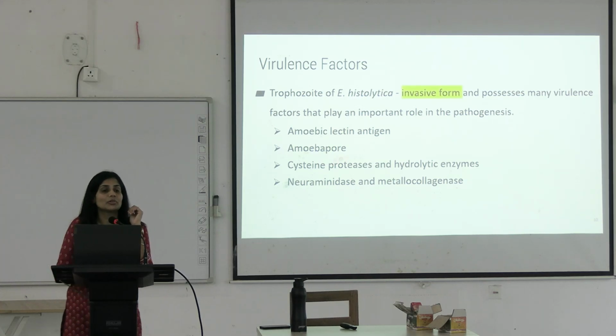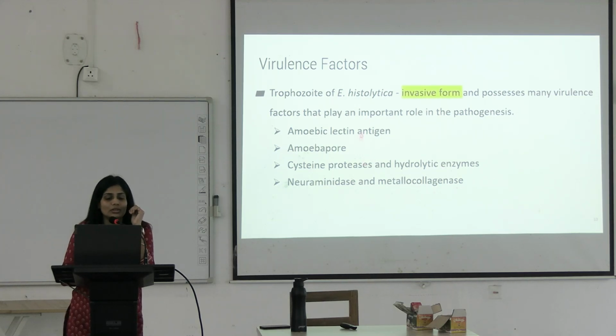This antigen will cause pores in the epithelium. It digs holes in the epithelium. Okay. Then there are certain proteases. These proteases cause tissue destruction. All these help with the invasion. They can invade the intestinal layer, they can invade the blood vessels. Okay.